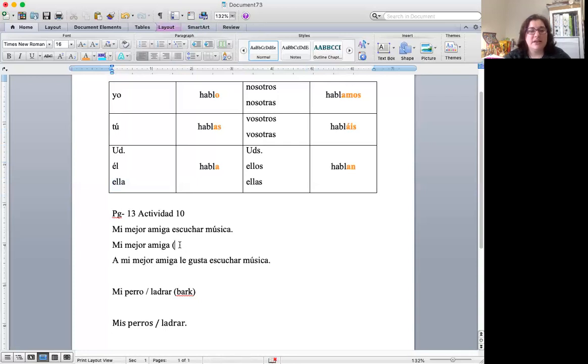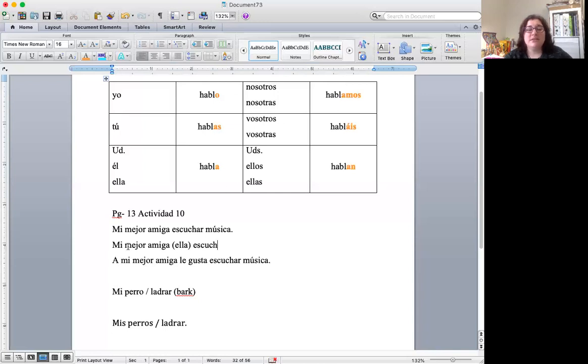So now that I decided that mi mejor amiga would be ella, if you want to put that in parentheses to help you, like I did here, that's totally fine, but you don't have to. I'm just putting it there to help you remember. Now I get to my verb, escuchar. I know that's the verb because it ends in AR. So I could start typing that, but wait, I have to conjugate it. So what do I do to conjugate the verb? I'm going to take off the AR ending, and then I have to add the appropriate ending up here.